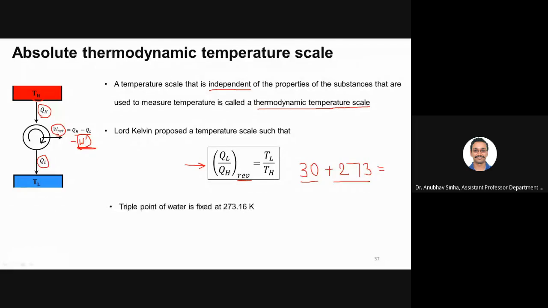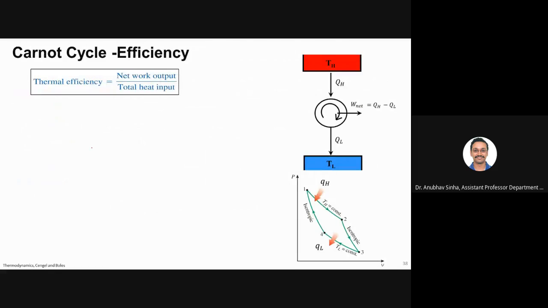Okay, now coming to Carnot cycle efficiency. This is how we have defined the heat engine, and this is how we define how it is running on the Carnot cycle. Now the thermal efficiency we define as net work output divided by total heat input. So what is the net work output here? W net, and heat input is QH. So we can define the efficiency as 1 minus QL by QH.